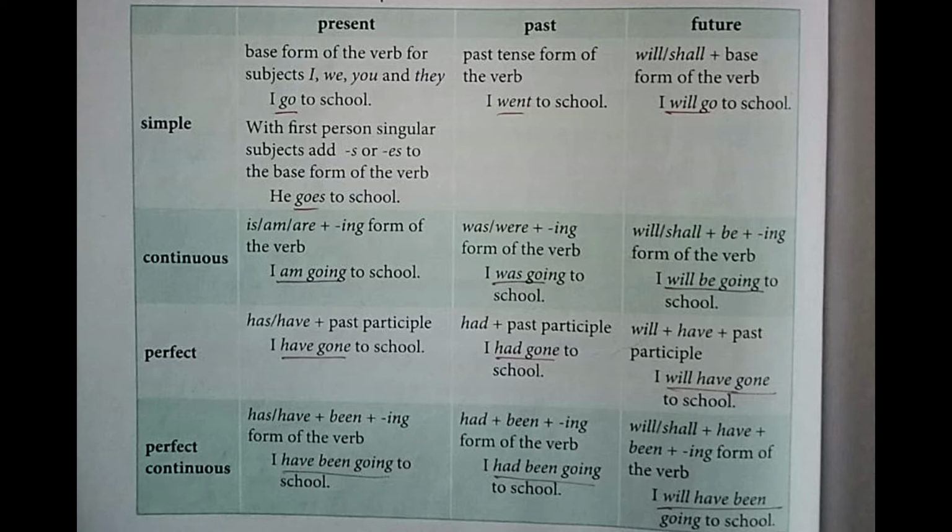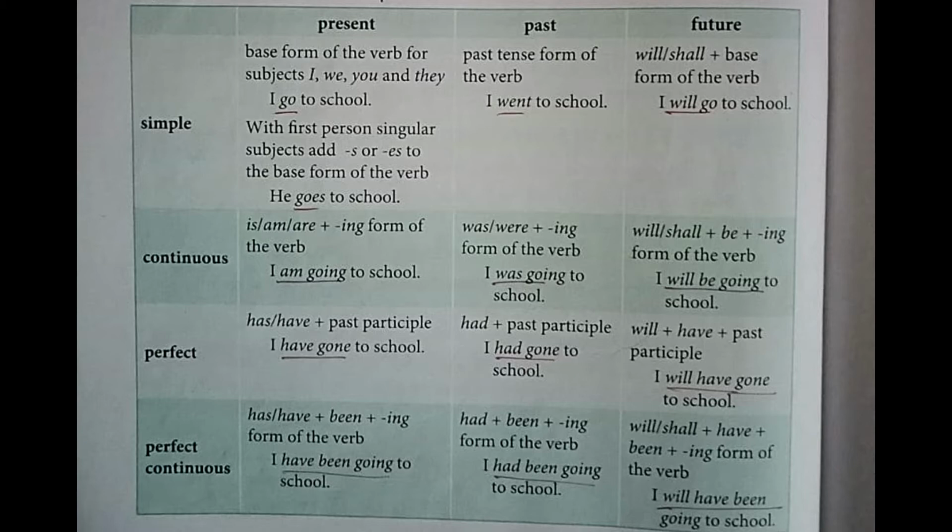In ancient English, we used to use shall. In modern English, we use will. As will go in future tense, I'll be explaining that. So now we shall go for the continuous form. Is slash am slash are plus ing form of the verb. For example, I am going to school. Please students underline am going. Am plus going. That is verb plus ing.